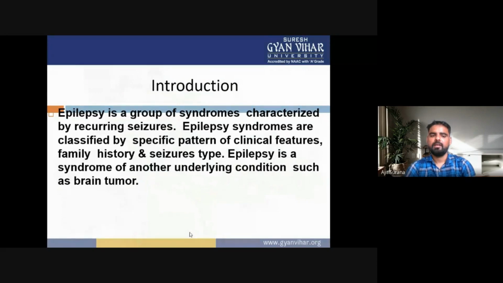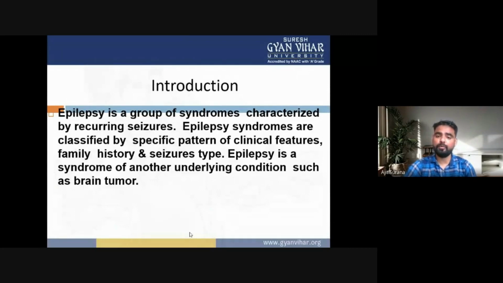Epilepsy is a group of syndromes characterized by recurring seizures. Epilepsy syndromes are classified by specific patterns of clinical features, family history, and seizure type. Epilepsy can be a syndrome of another underlying condition such as a brain tumor. So, this is the introduction of epilepsy.